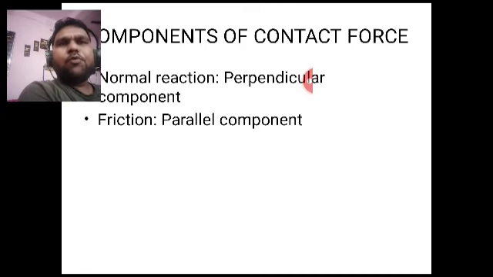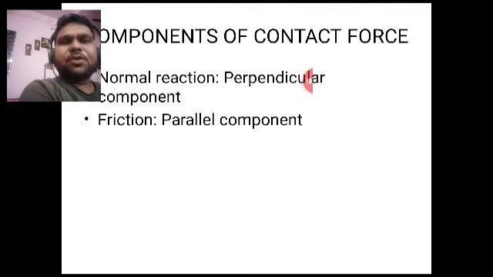So now whenever we are going to resolve the contact force, a contact force can be resolved in two components, horizontal component and vertical component. Okay, so the horizontal component of the contact force, or parallel component of the contact force, parallel to what?